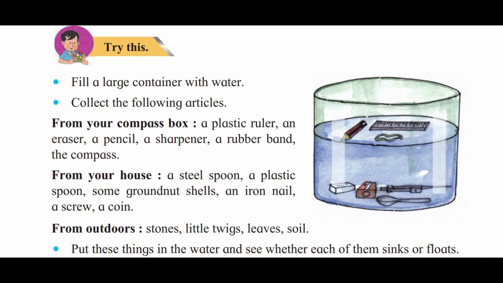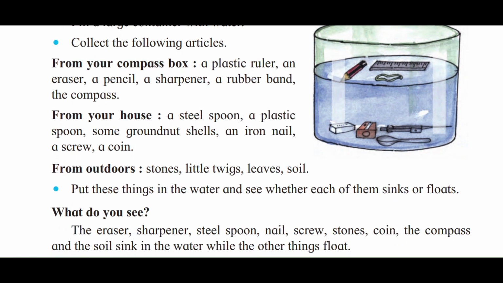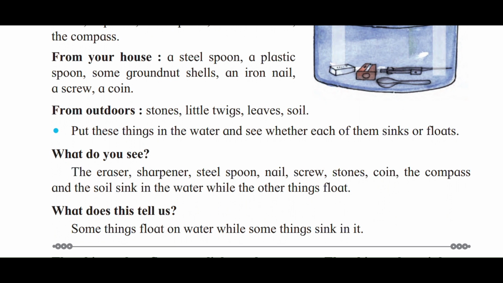Try this. Fill a large container with water. Collect the following articles. From your compass box, take a plastic ruler, an eraser, a pencil, a sharpener, a rubber band, the compass. From your house, collect a steel spoon, a plastic spoon, some groundnut shells, an iron nail, a screw, and a coin. From outdoors, collect stones, little twigs, leaves, and soil. Put these things in water and see whether each of them sinks or floats.